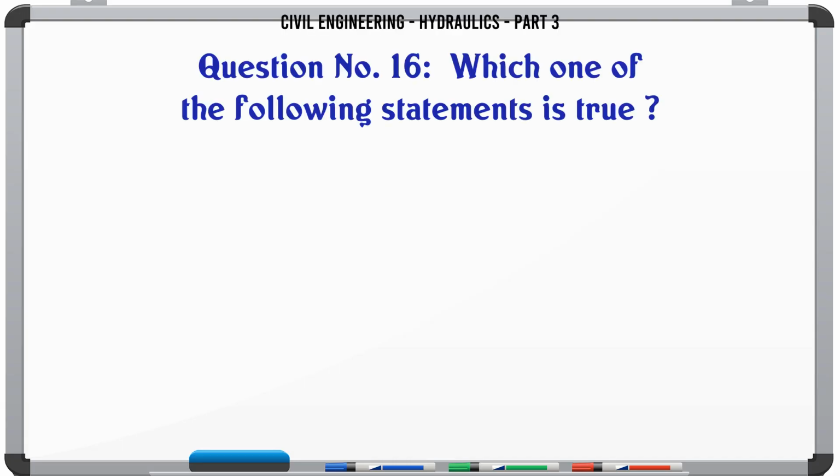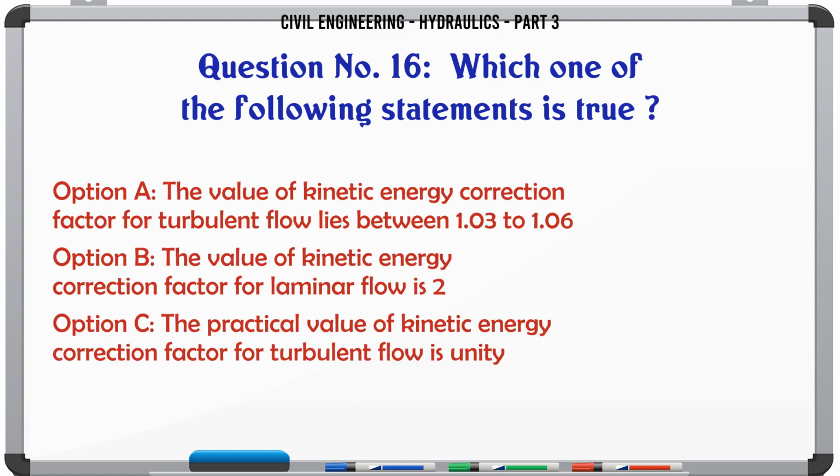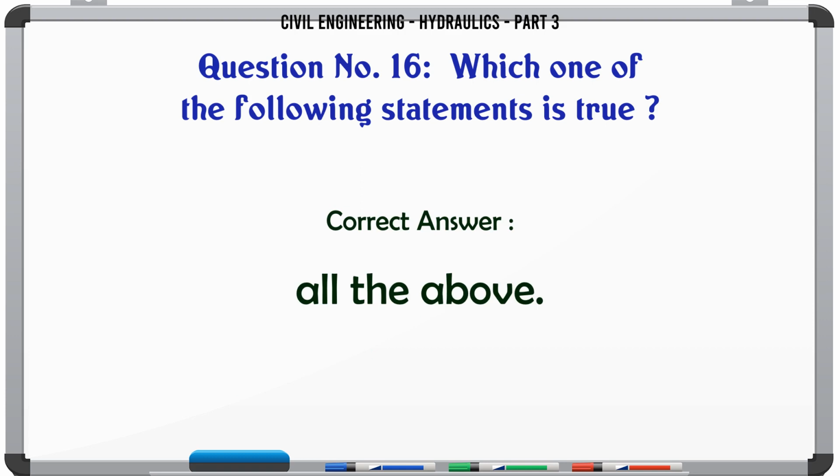Which one of the following statements is true? A, the value of kinetic energy correction factor for turbulent flow lies between 1.03 to 1.06. B, the value of kinetic energy correction factor for laminar flow is 2. C, the practical value of kinetic energy correction factor for turbulent flow is unity. D, all the above. The correct answer is all the above.